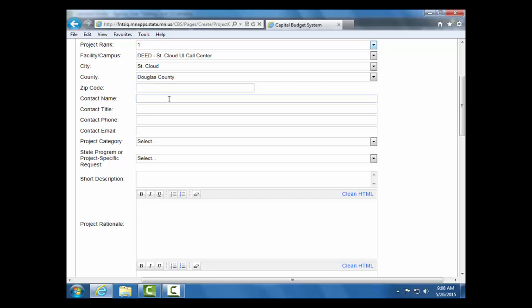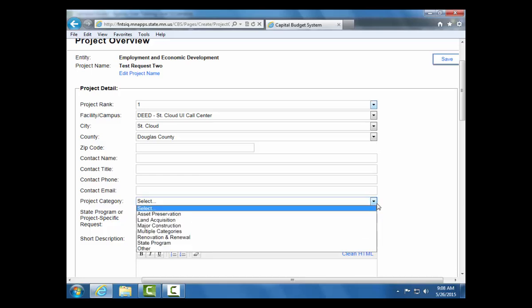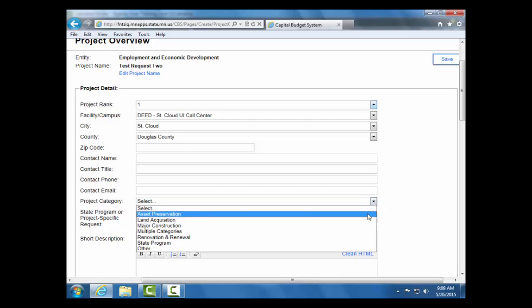The zip code, contact name, contact title, contact phone number, and contact email address are all simple text fields. Select the project category using the drop-down menu. Asset preservation is defined in Statute 16B-307. If asset preservation is selected for this request, you must also upload a spreadsheet list of all projects included in the request on the Upload Document screen. Please reference the Capital Budget website for more information and to locate a spreadsheet.